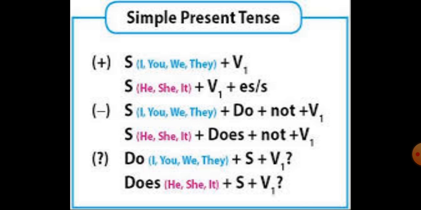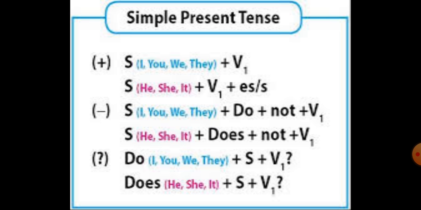This you need to remember. Like, do you like reading? Okay, do you like reading? So do, then I or you or we, whatever is the person, then the subject, that is I, you, we, followed by the first form of verb. Do they like reading?